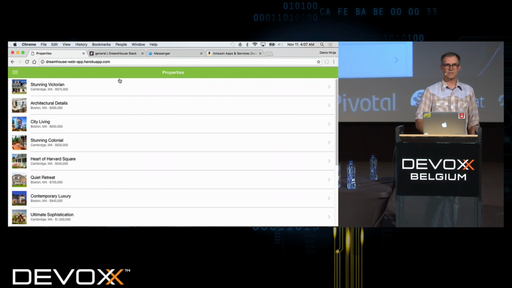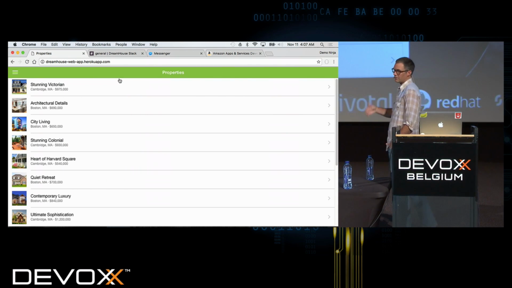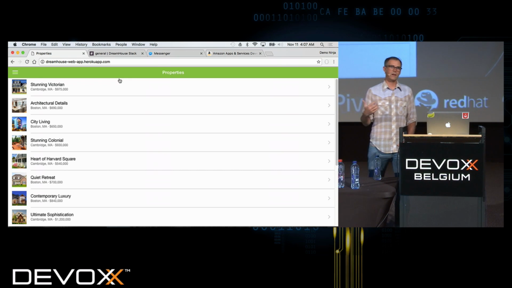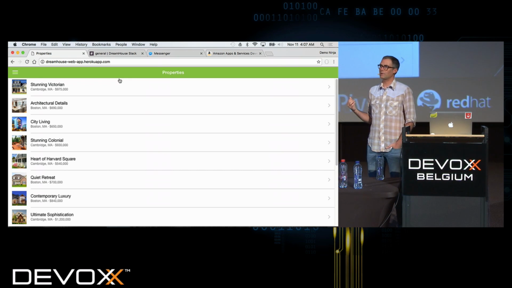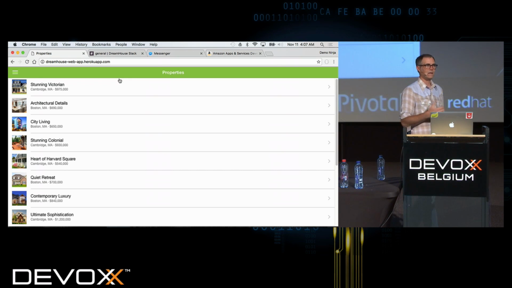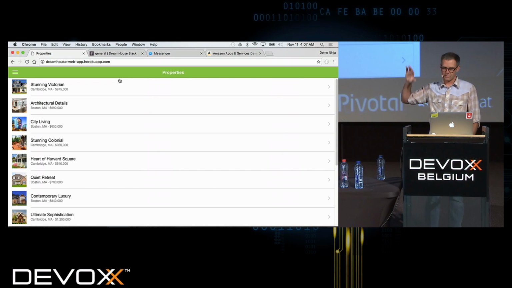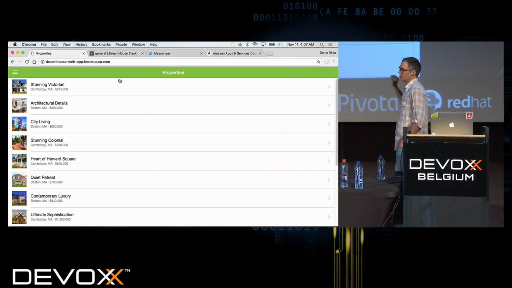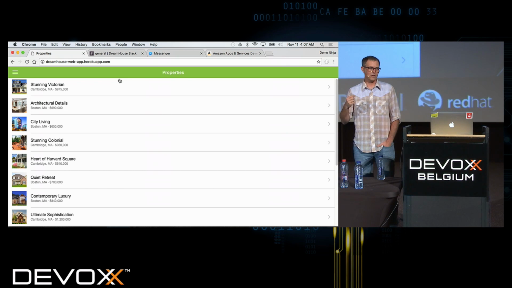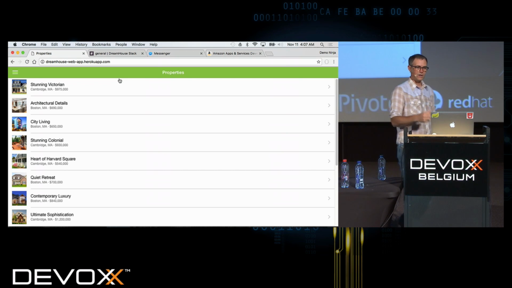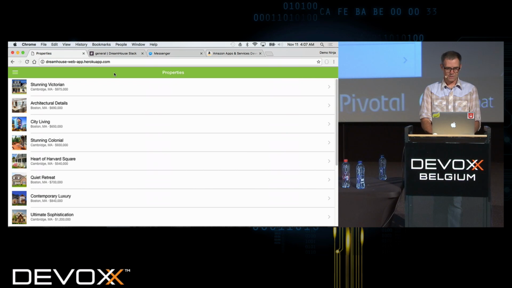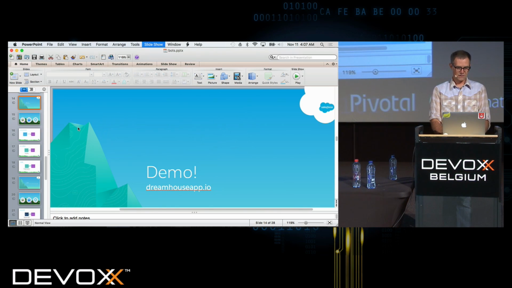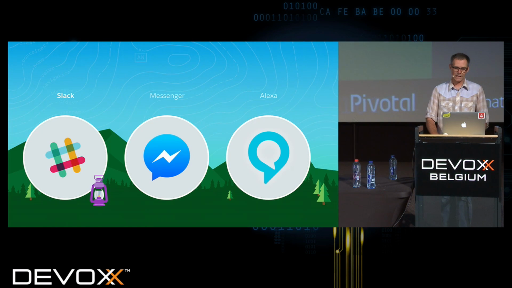The Dreamhouse sample application and all the stuff that I'm going to be showing you is all available at dreamhouseapp.io. So if you go to that domain, you can see all the different parts of this Dreamhouse sample application and get all the source code and everything that I'm going to be showing you. So dreamhouseapp.io. Okay, so that's Dreamhouse. Let's dive into our first bot.